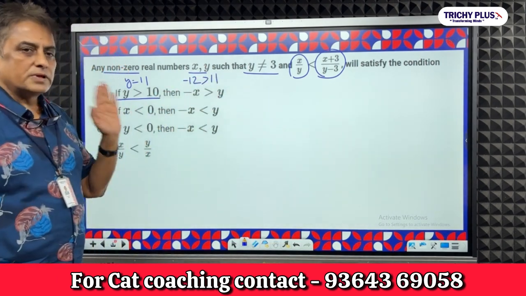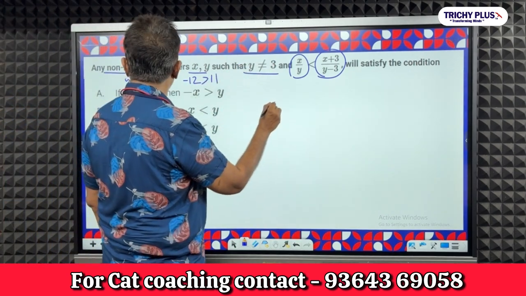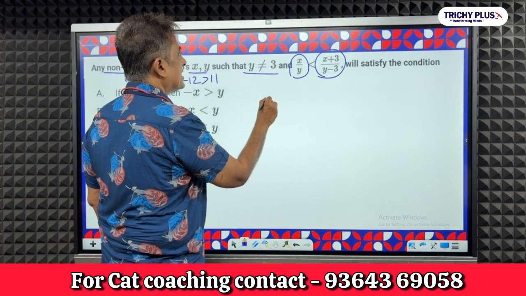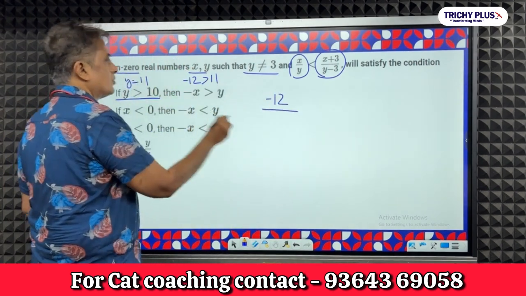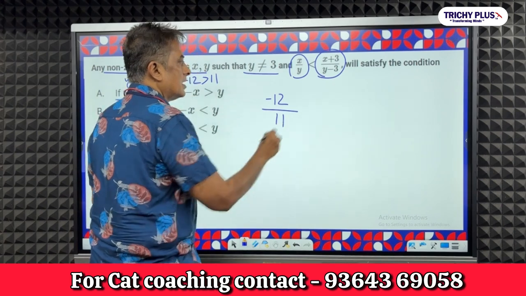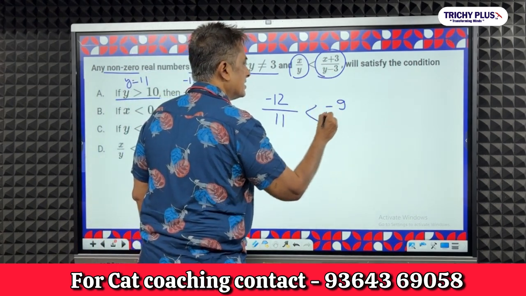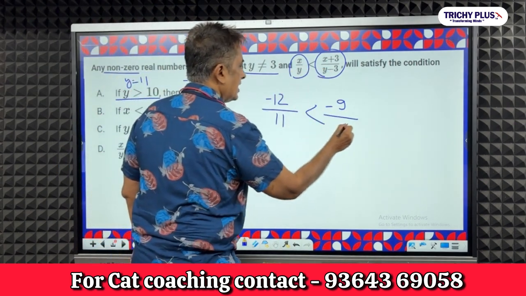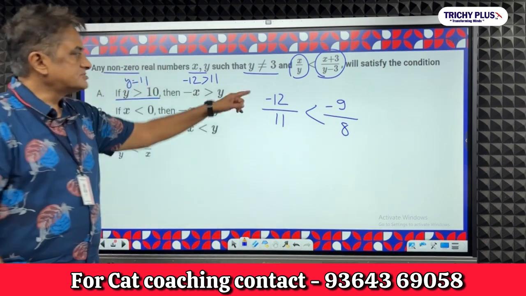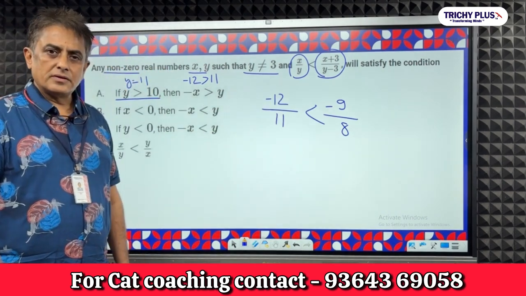Let us check whether this works out. Now here you take x by y. What did we say x was? I took x as minus 12, y I took as 11. And here I take minus 12 plus 3 is minus 9. And y is how much? 11 minus 3, 8. Is minus 12 by 11 lesser than minus 9 by 8?